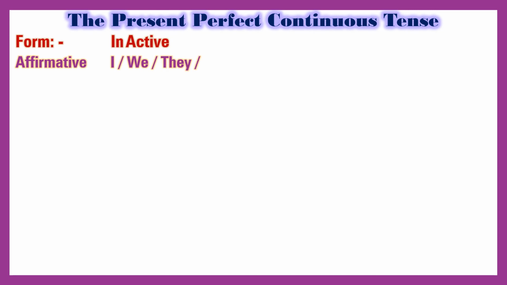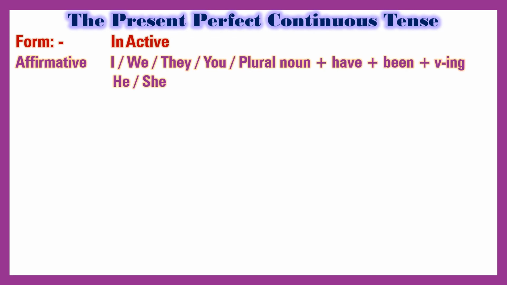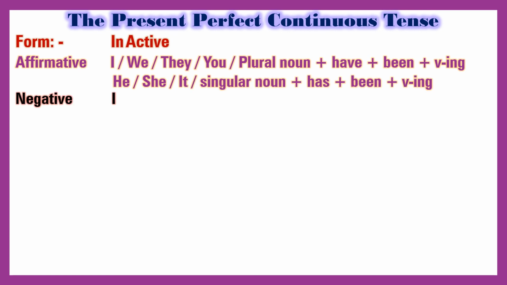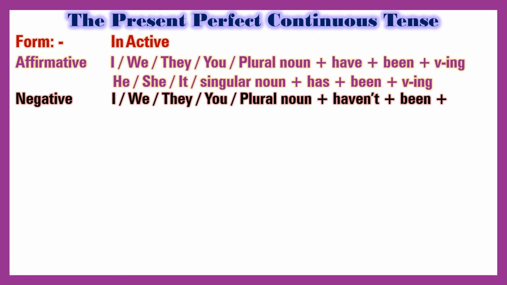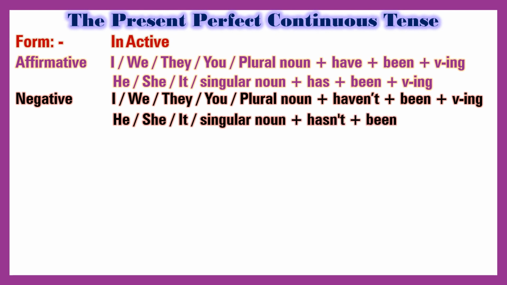The present perfect continuous tense. Form, in active. Affirmative: I, we, they, you, plural noun, and have been plus verb-ing. He, she, it, singular noun, and has been plus verb-ing. Negative: I, we, they, you, plural noun, and haven't been plus verb-ing.